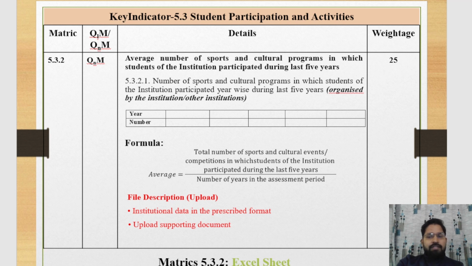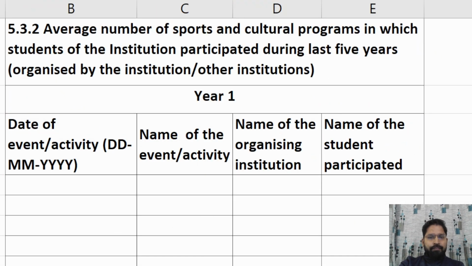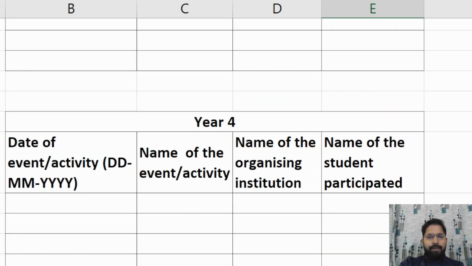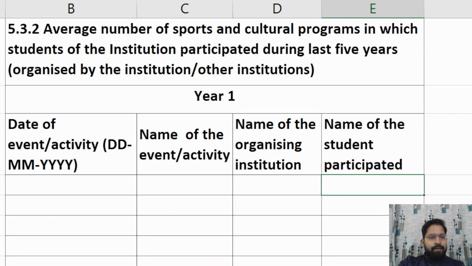And now we discuss the template of 5.3.2. This one is the template of 5.3.2. In the template, we provide the date of the event, the name of the event or activity, the name of the organizing institution, and the name of the student who participated. If we fill the SSR, then we provide the 5-year data.